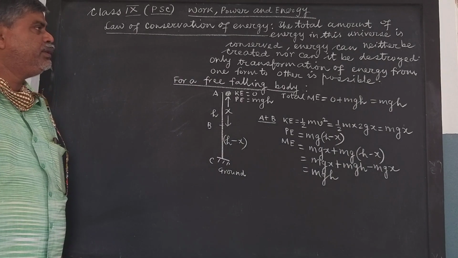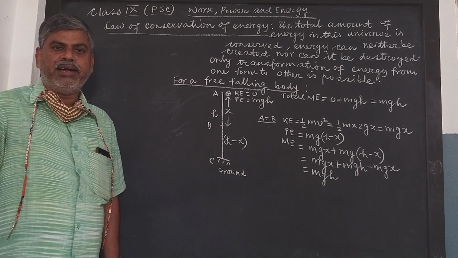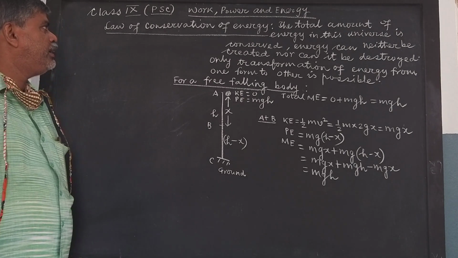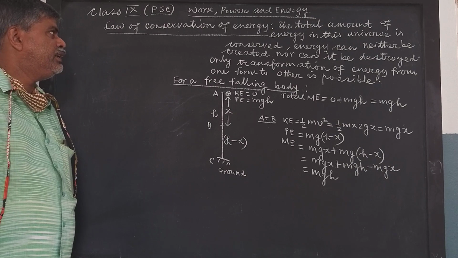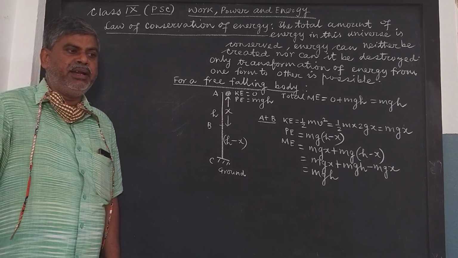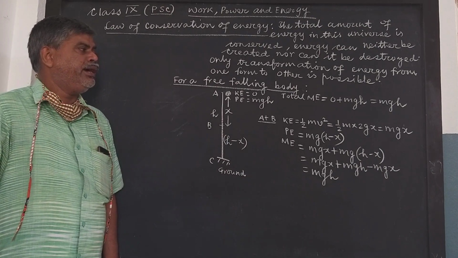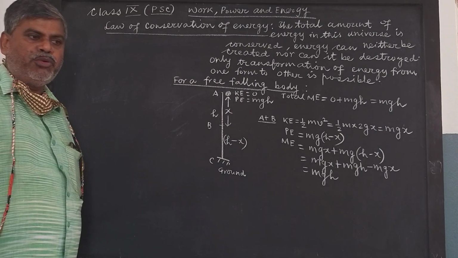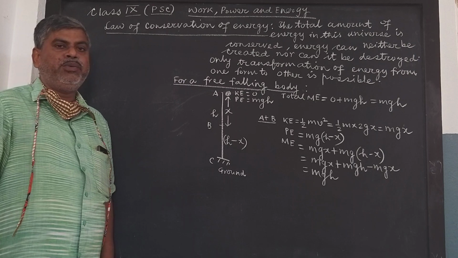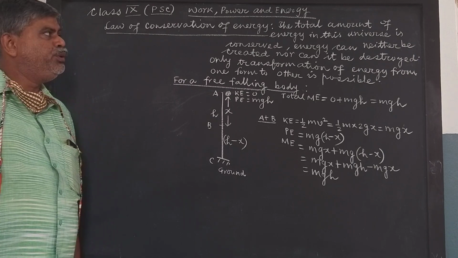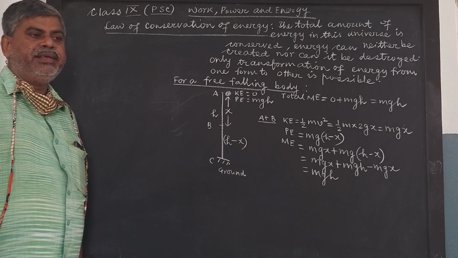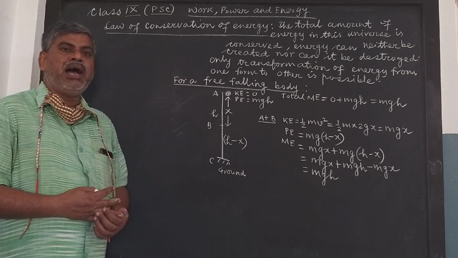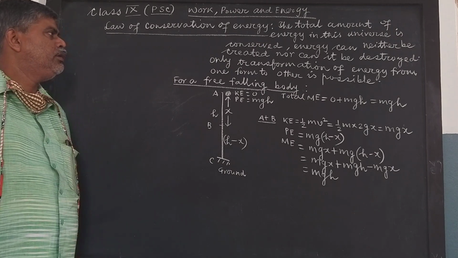We were discussing work, power, and energy, and in our last class we discussed mechanical energy mainly. There we obtained one expression for kinetic energy of a body: if a body of mass m is moving with velocity v, then its kinetic energy was obtained to be half mv square.